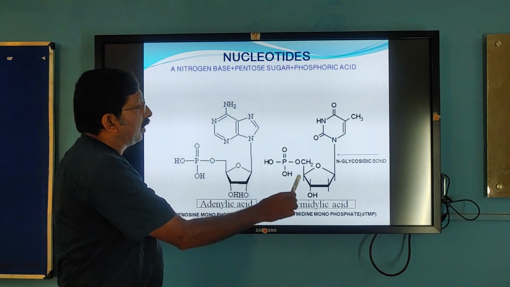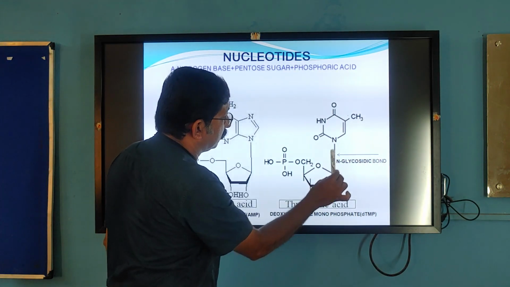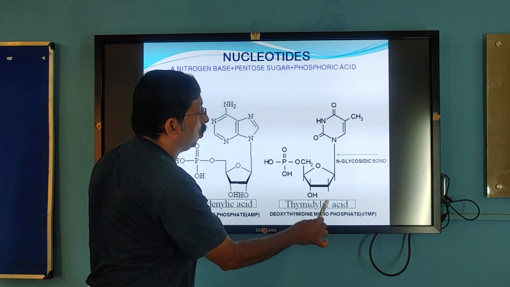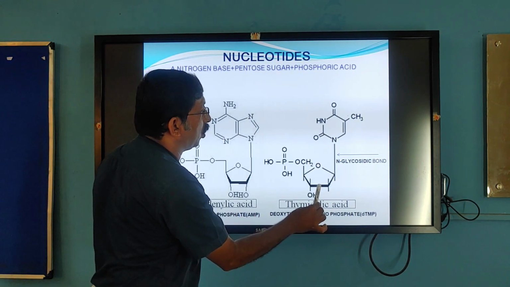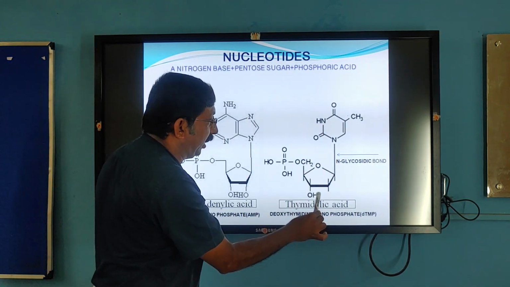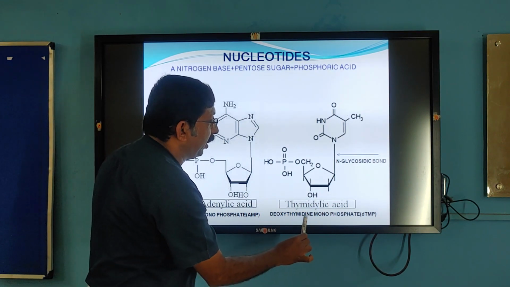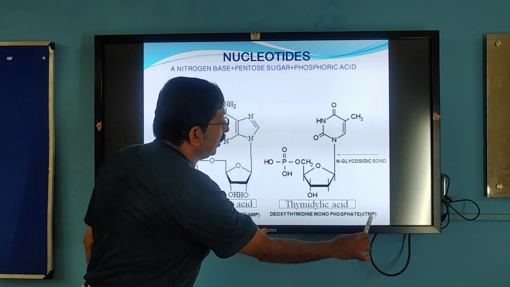And here similarly, thymine plus deoxyribose. See here, second carbon atom, no oxygen. So with deoxyribose, it is deoxythymidine, plus one phosphate is there. That is deoxythymidine monophosphate, dTMP.